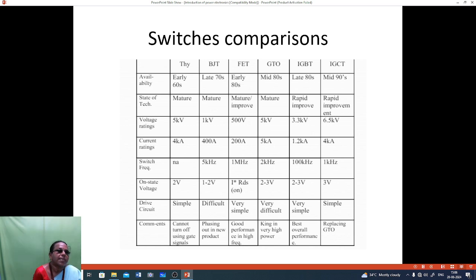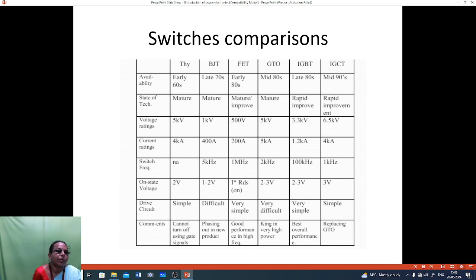On state voltage is 2 volt for thyristor, 1 to 2 volt for BJT, 1 for FET, 2 to 3 volt for GTO, 2 to 3 volt for IGBT, and 3 volt for IGCT.